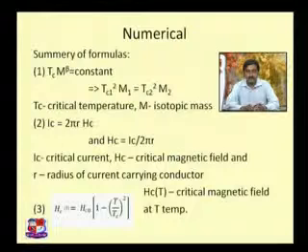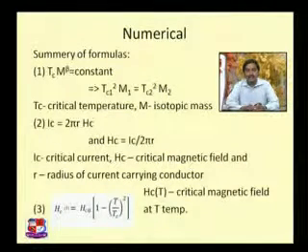So we need to use it, and we need to take care that all the quantities are in the same unit system. Then, as I was telling you, we can have a transformation from that formula and get another formula: the critical magnetic field Hc is equal to IC upon 2 pi r. That is another way of calculating the critical magnetic field from the critical current.